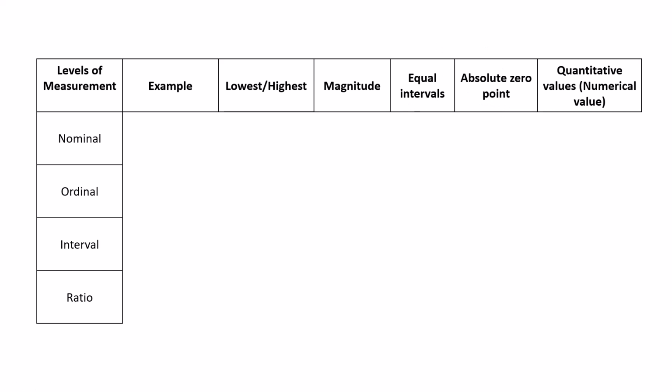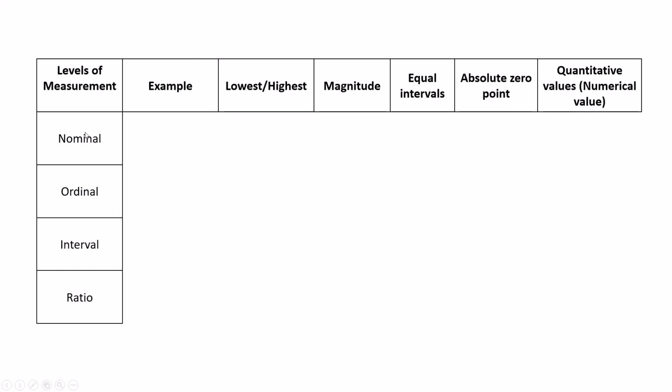But if you are saying good or bad, that is qualitative. If you express the values with numbers, that is quantitative. If you express the values with characters, then it is qualitative.